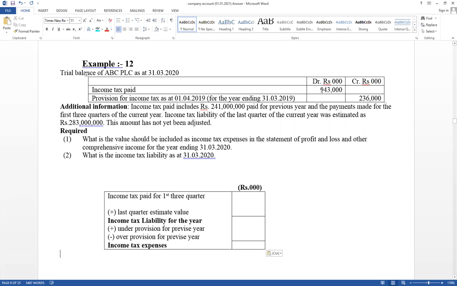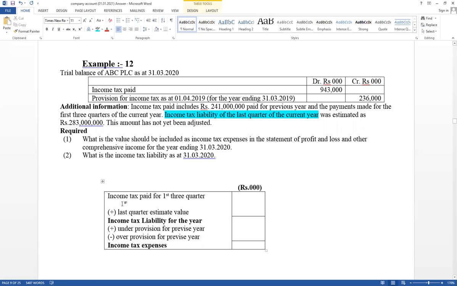The tax paid total value is given here, and the income tax paid includes 241,000 paid for the previous year. Think about it: the total paid amount equals 943,000. It includes 241,000 paid for the previous year and the first 3 quarter paid amounts. So inside this 943, there is the last year's last quarter paid amount as well as the first 3 quarter paid amounts. And the income tax liability of the last quarter of the current year is also given. Sometimes the income tax liability for the year is given.